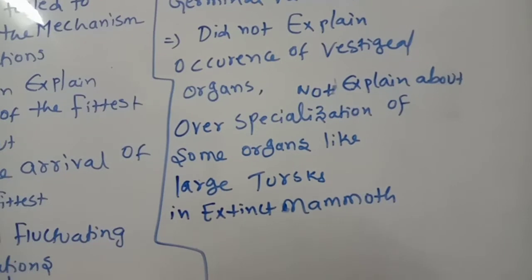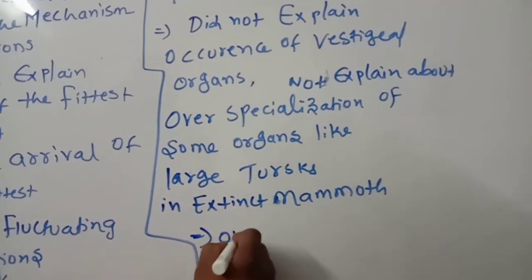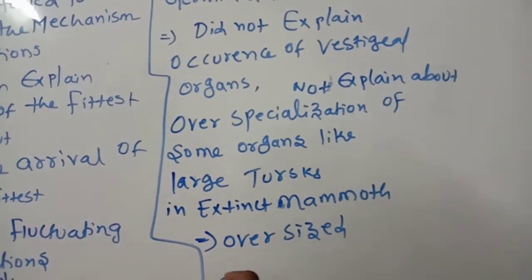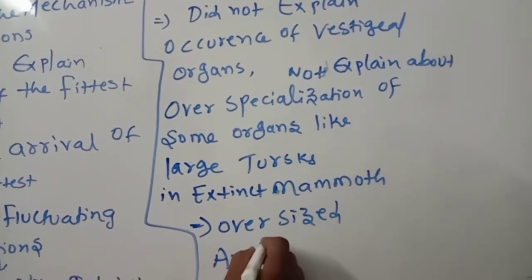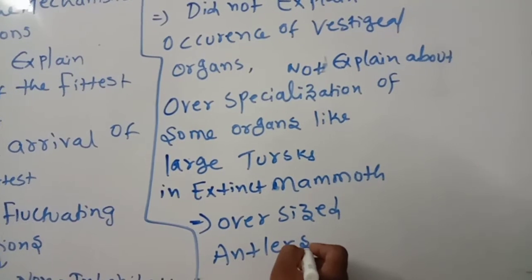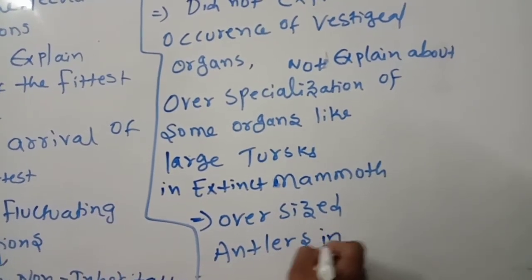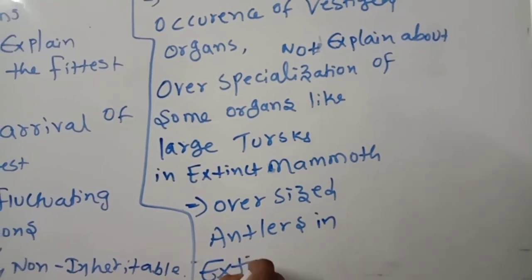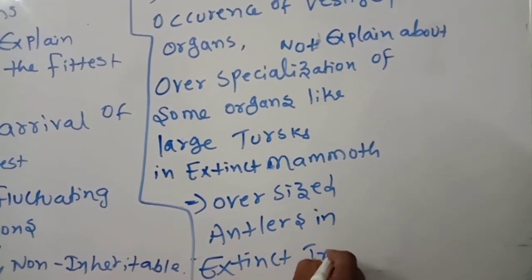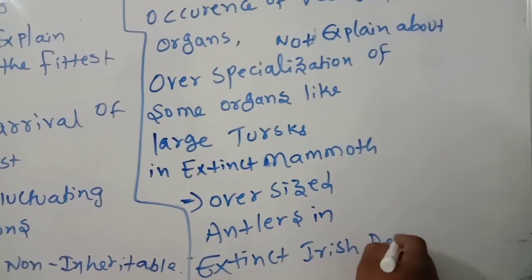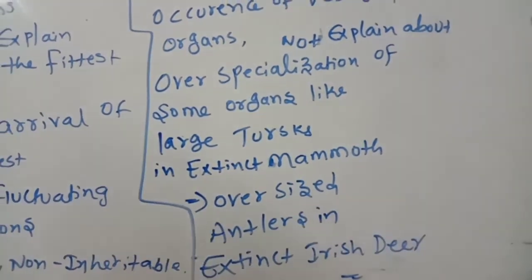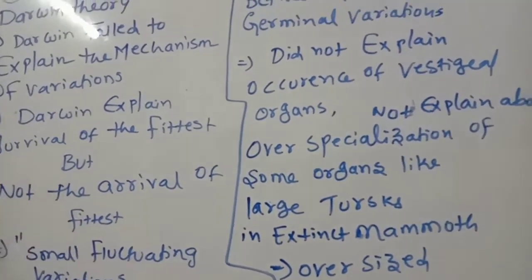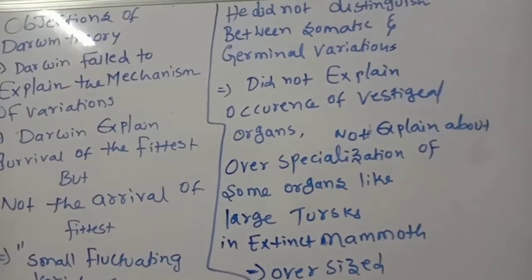And oversized antlers in the extinct Irish deer, etc. Some more examples are also there. These are the points. Children, observe very carefully. These are the most important things.